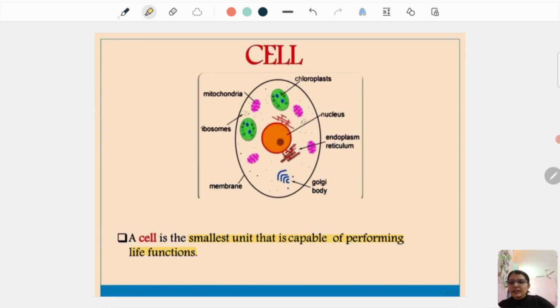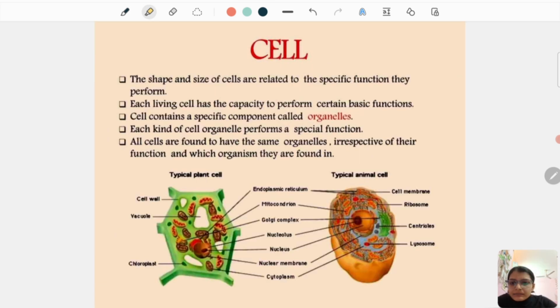As you can see, there are various organelles present inside the cell which help it perform the metabolic functions required for our daily course. You have your chloroplast, nucleus, endoplasmic reticulum, Golgi body, the cell membrane, the ribosome, the mitochondria. One by one, we'll take each of these and study them in detail.